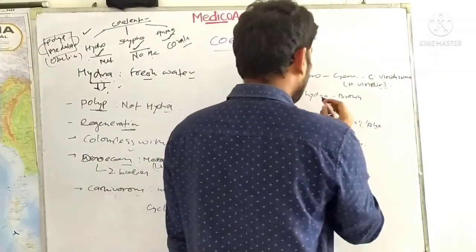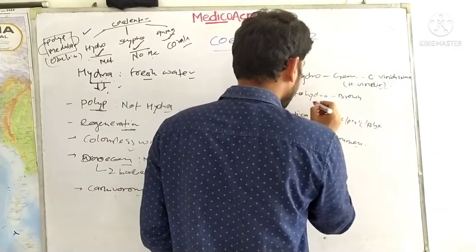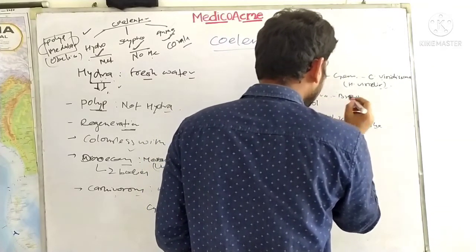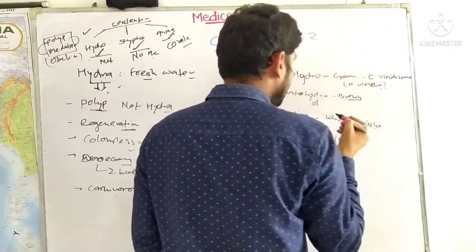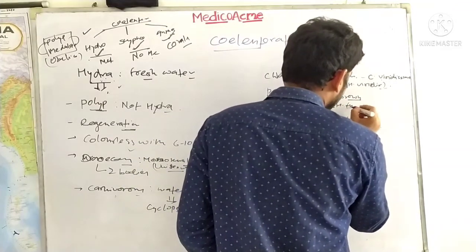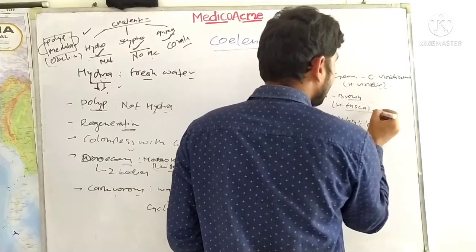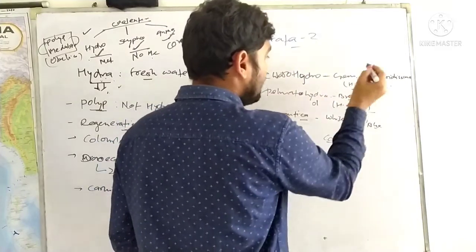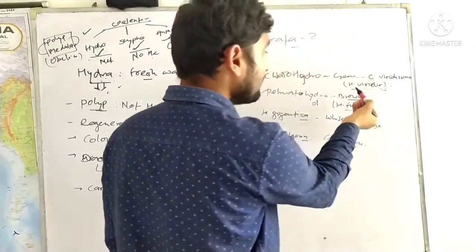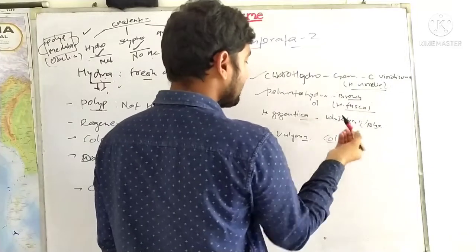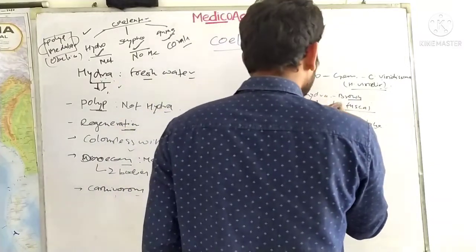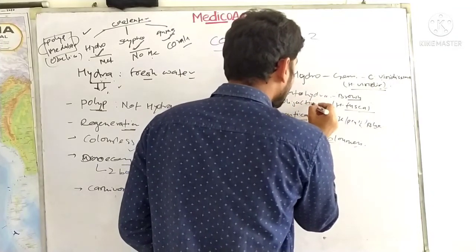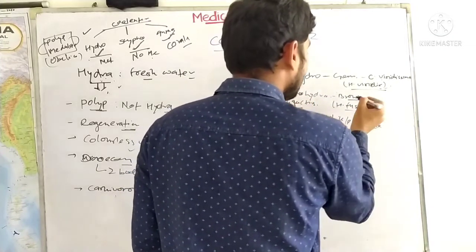What about Pelmatohydra? Pelmatohydra is a brown Hydra and it is known as Hydra fusca. Fusca and Hydra viridis are old names. The new names are Pelmatohydra and Chlorohydra, so that they can be distinguished from the simple Hydra which are colorless or white. Pelmatohydra oligactis is the brown Hydra.